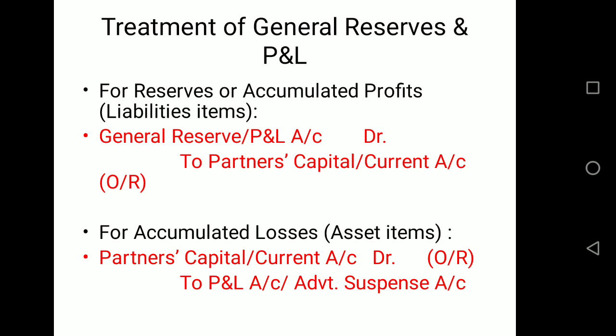At the same time, if there is the P&L account appearing on the debit side, that is asset side, if you are given a debit balance, then it is also to be written off through partner's capital or current account. And if there is advertisement suspense account appearing, then that also should be written off. For that, the journal entry will be partner's capital or current account debit to profit and loss or advertisement suspense account, whatever is the case, and this is also to be done in old ratio.